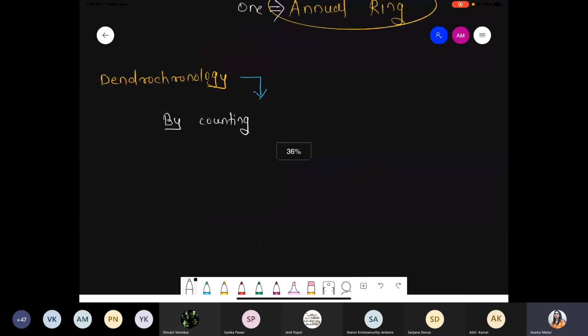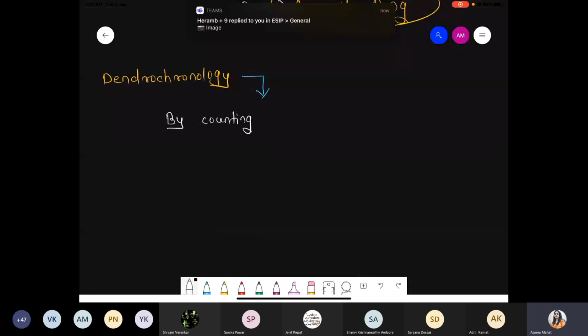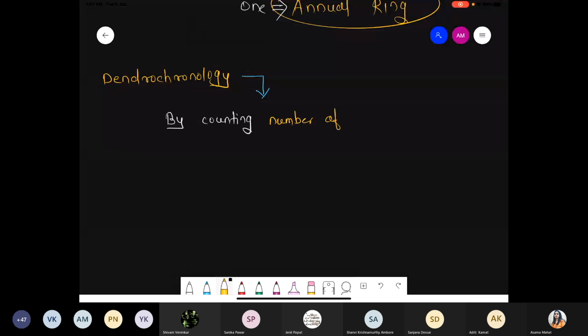So what is the meaning of dendrochronology? The branch of science which deals with counting the number of annual rings to find the age of the plant. Please remember, it's a very important question. How to find out the age of the plant?